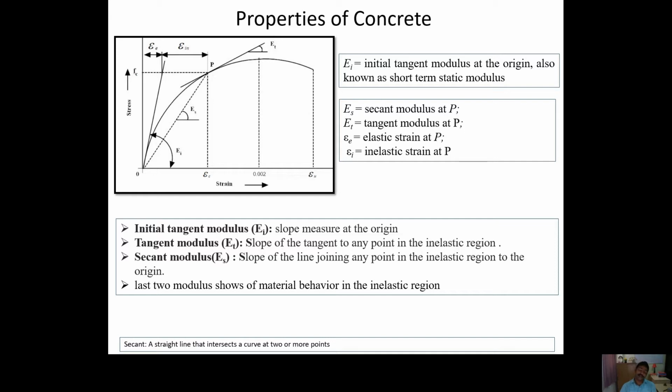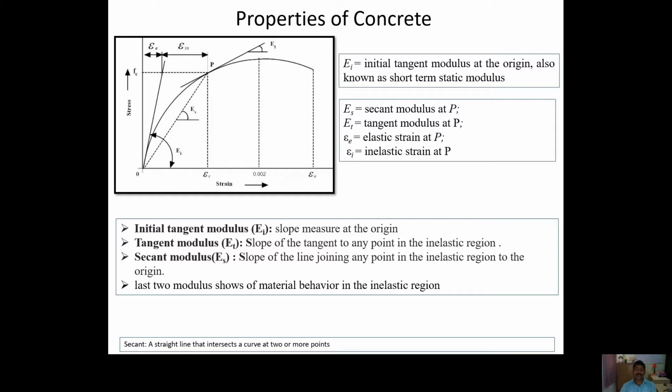And tangent modulus, basically the difference between initial tangent modulus and tangent modulus is that for the initial tangent modulus we draw the tangent at the initial portion of the graph, and for the tangent modulus we can draw at any point and we get the slope, and from the slope we can find the tangent modulus.